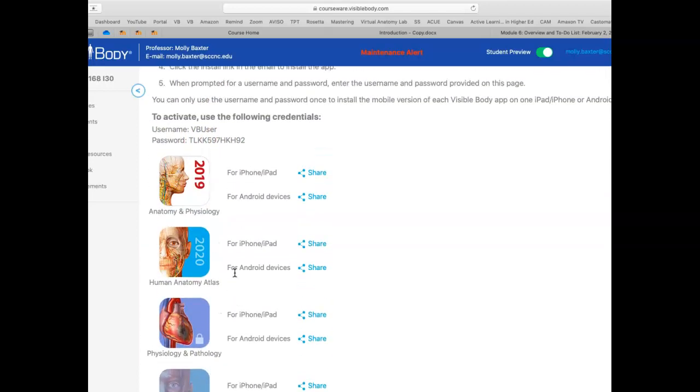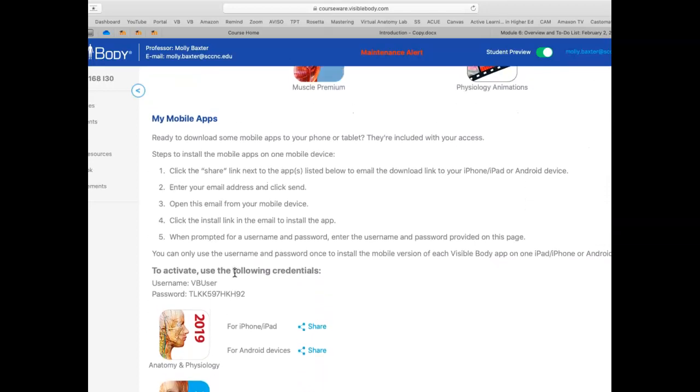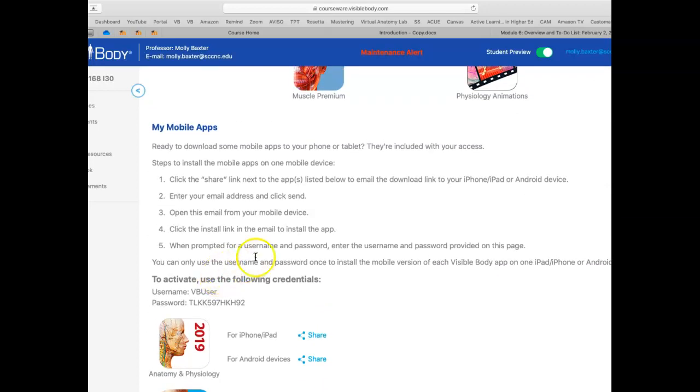So this really makes doing your homework assignments easier because you can be filling out your document on your laptop while you're reading through the lab material on your phone. You can't take the quizzes on your phone. You have to take them at Visible Body.